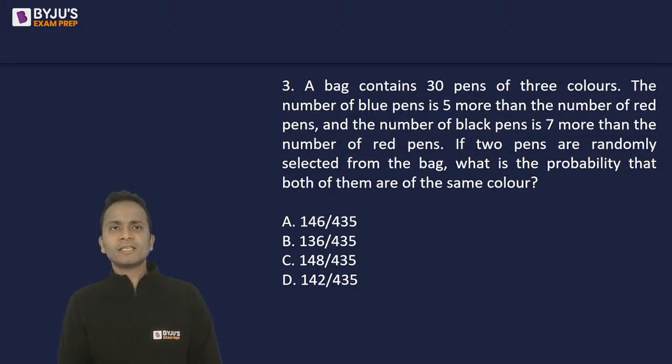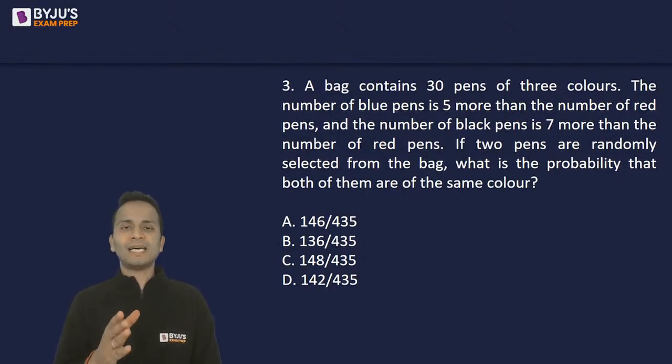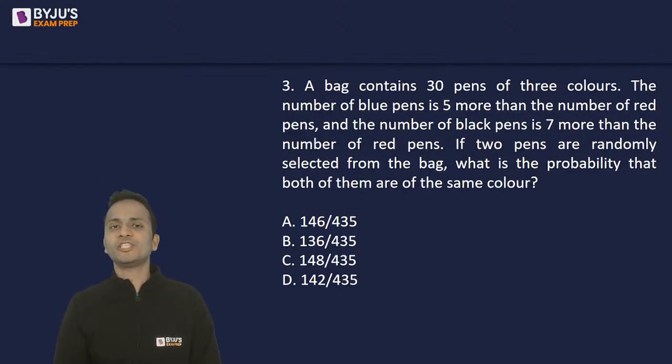A bag contains 30 pens of 3 colors. Now we are not given the number of these pens directly, so they have formed a relation. The number of blue pens is 5 more than the number of red pens, and the number of black pens is 7 more than the number of red pens.